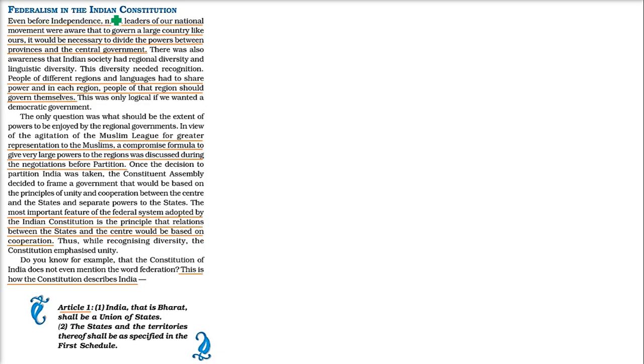Federalism. Even before independence, most of our national leaders, our national movement, were aware or had already decided that India is such a large, vast country that it will become very important to divide the power between the center, that is the central government, and the provinces, which back then we called provinces, now we call them states, so state government.